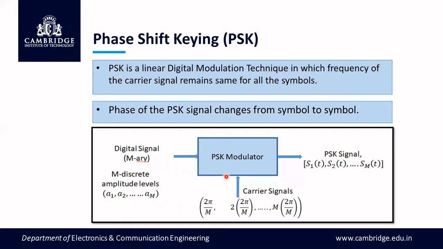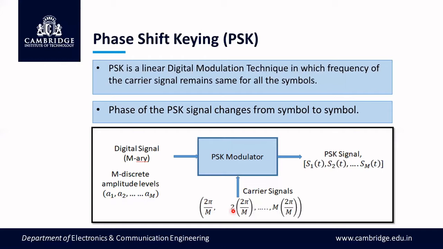So in PSK, each of these discrete amplitude levels is converted to a phase value. As I said, the total phase, that is 360 degrees or 2 pi, is divided by M, the number of symbols. This gives a phase value. This 2 pi by M phase is given to the carrier signal to represent the amplitude A1.